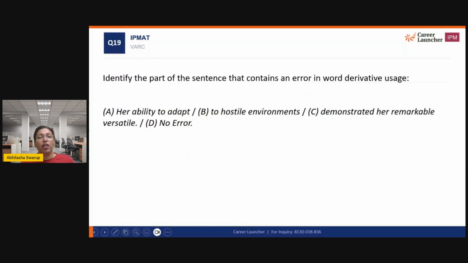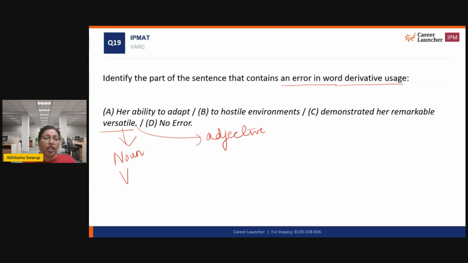Okay. All right, let's take a look at this one. Identify the part of speech that contains an error in derivative usage. So, her ability to adapt to hostile environments demonstrated her remarkable versatile. Okay, here I need a noun. And versatile, I know, is an adjective. Right? She is versatile. So, give me a noun for versatile. It will be versatility. And that becomes my answer. Right?